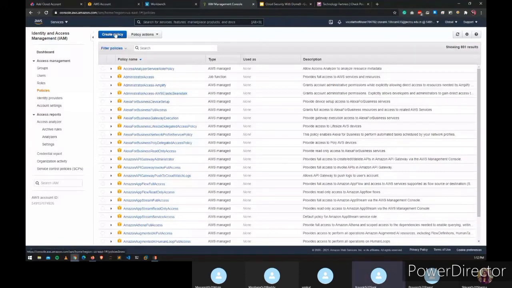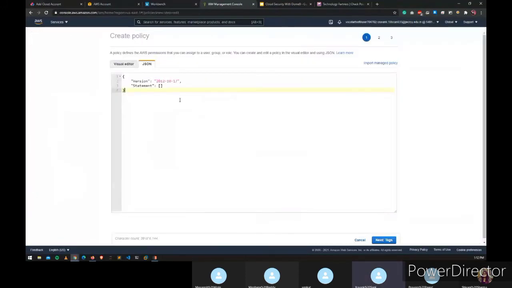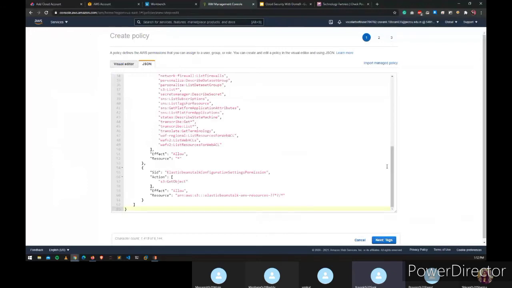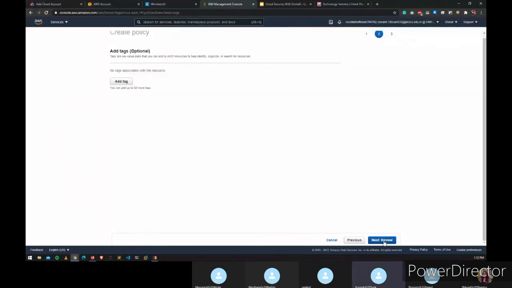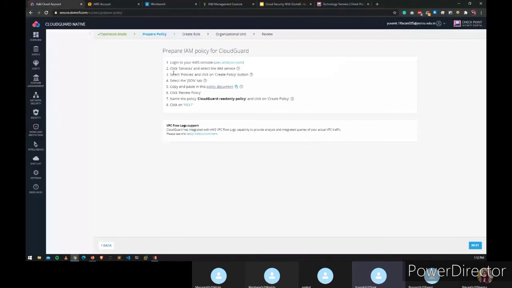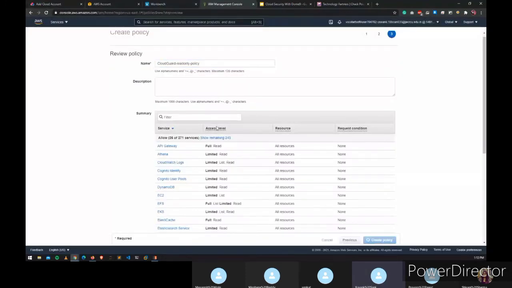Go here, paste that whole code here, click next tag one more time, and we just have to take the name exactly as the application says. And that's it. We have now created a policy.